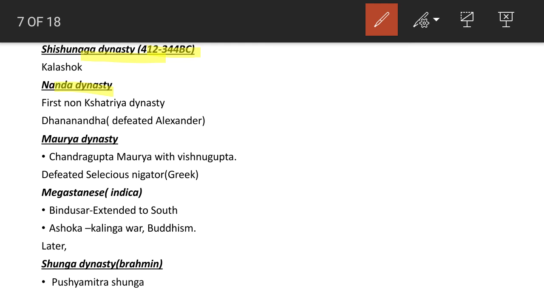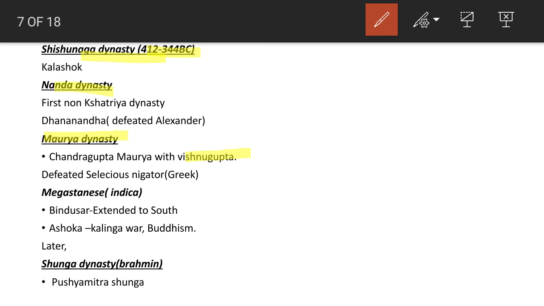Then after that, Dhanananda was defeated and killed by Chandragupta Maurya with the help of Vishnugupta, who is also known as Kautilya or Chanakya. So after the Nanda dynasty, the important dynasty that started in India was the Maurya dynasty.